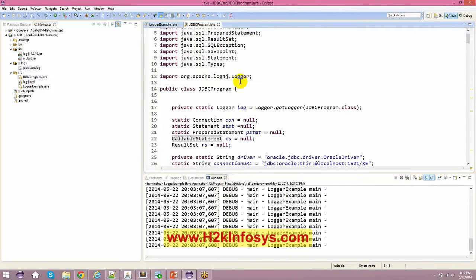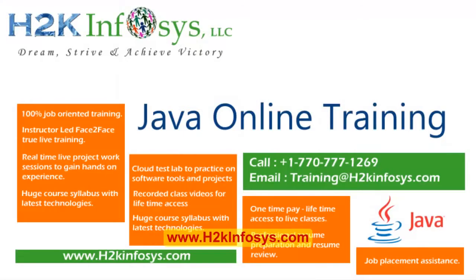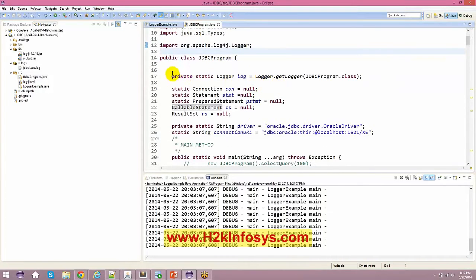Okay, now the next thing is, before even doing this, as I said, you need to have all these jar files. Next is, in order to have my logger enabled, for that reason I'm importing this one, the log4j. Okay, and then for each and every class wherever you are using log4j, you have to say Logger.getLogger of JDBCProgram.class. Okay, this is the standard. You have to say private static Logger.